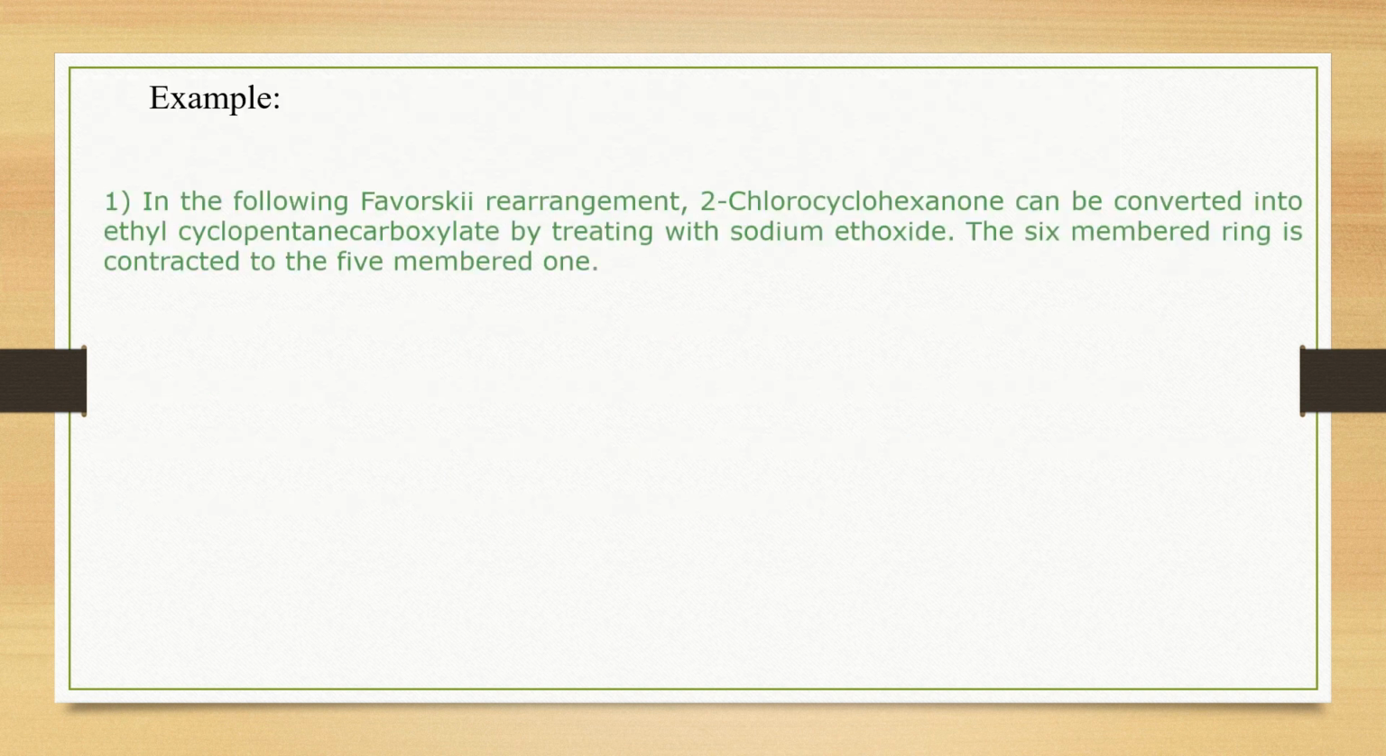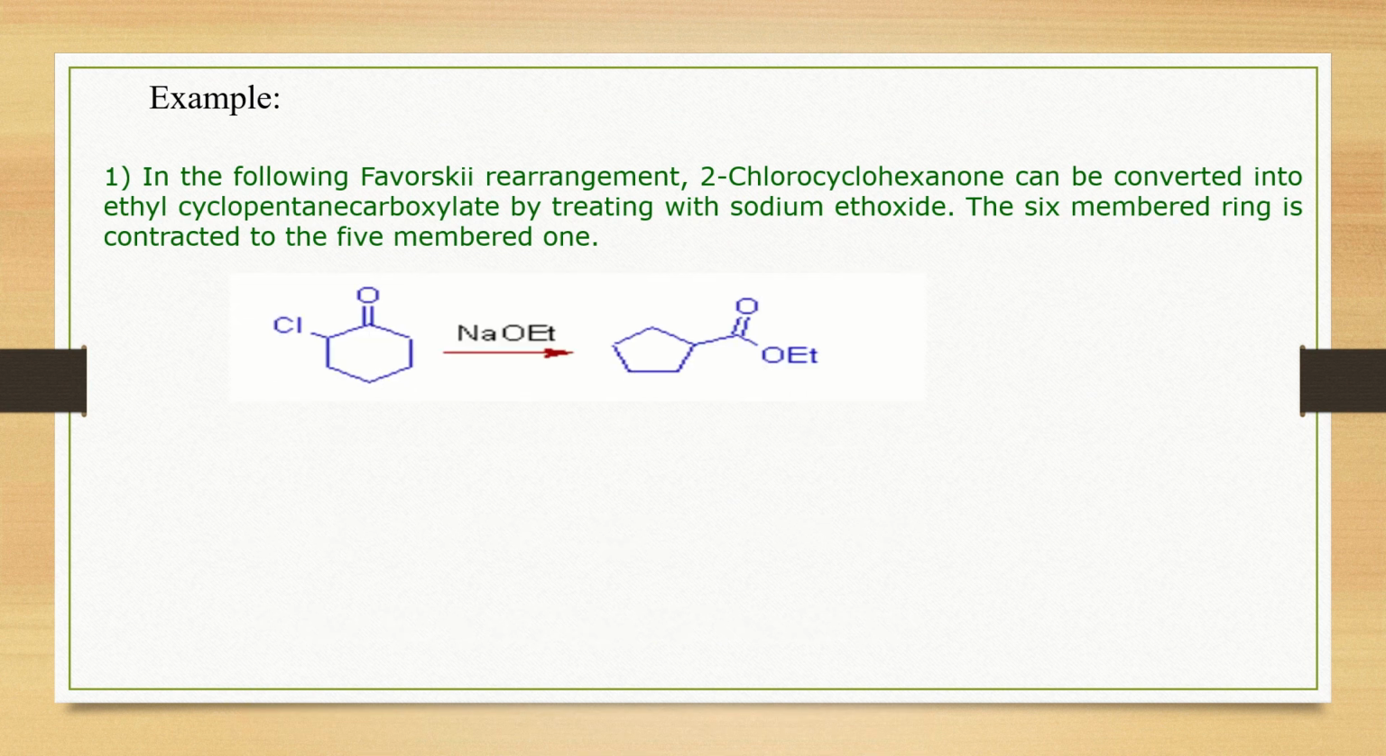Let us go for the next example. In case of the following rearrangement, 2-chlorocyclohexanone can be converted into ethyl cyclopentane carboxylate by treating with sodium ethoxide. The 6-membered ring is contracted to a 5-membered one.